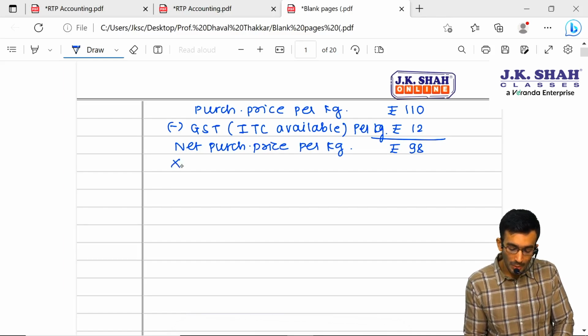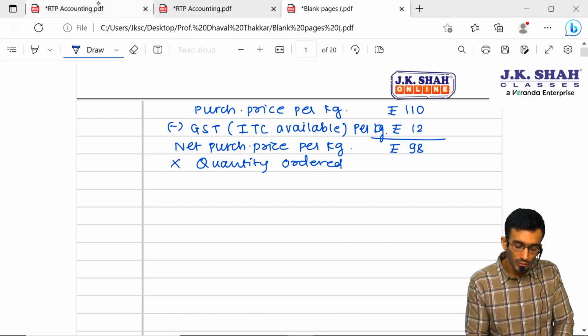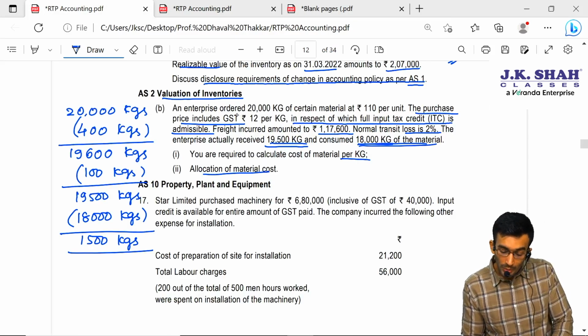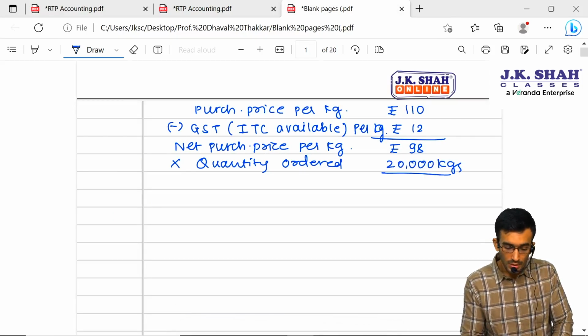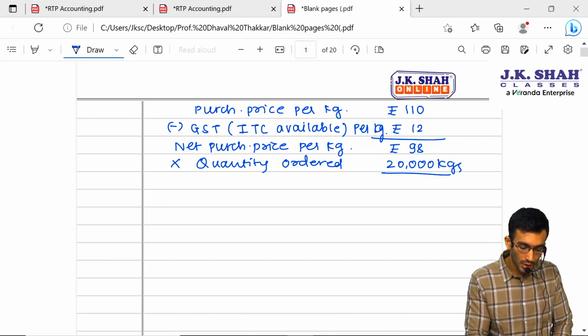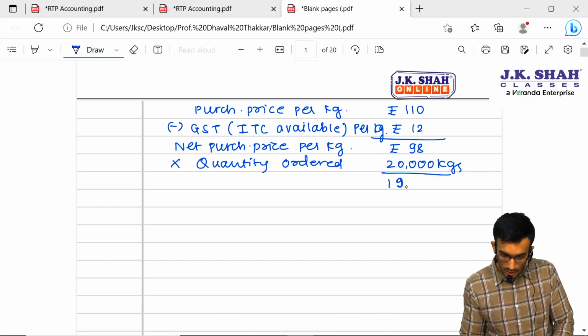Now we have to multiply by the quantity ordered. How many kgs? 20,000 kgs. So 20,000 into 98 gives me 19,60,000.